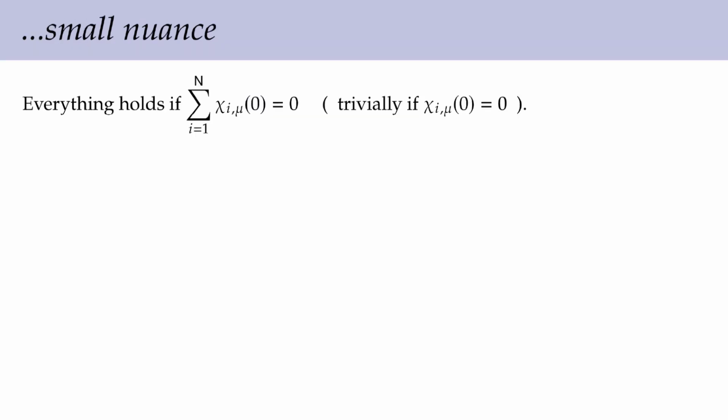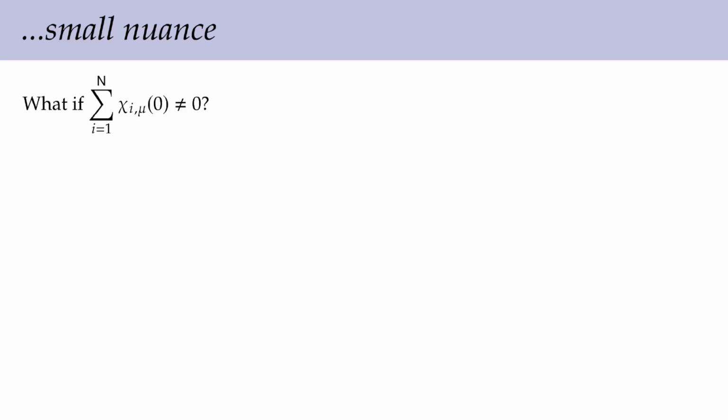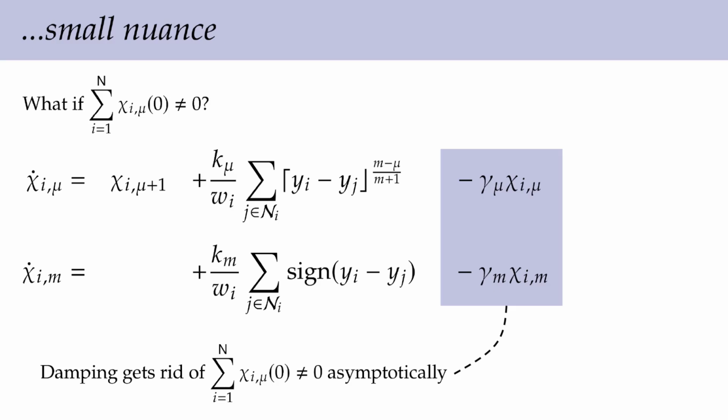Let me just explain a small nuance in these results, which I omitted up to this point for the sake of clarity, and is that consensus towards the signal of interest is reached only if the initial conditions comply with this condition, which is trivially satisfied if we set the initial conditions for the auxiliary variables to 0. This condition can be restrictive since it doesn't allow agents to connect or disconnect from the network. However, we can also account for this effect if we add these damping terms, which will get rid of the mismatch between the initial conditions asymptotically.